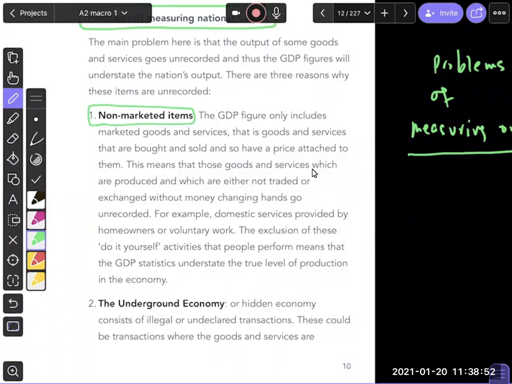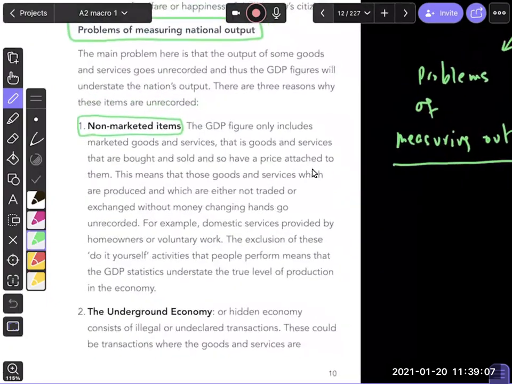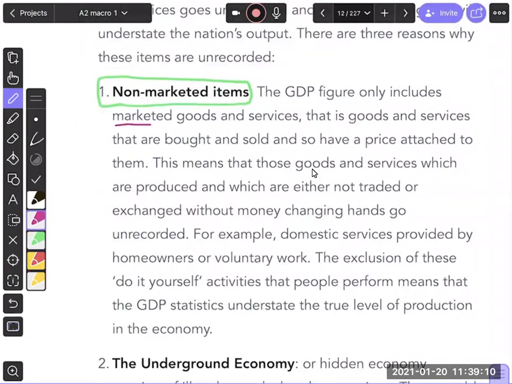Your mom is probably cooking food, and in the COVID times, there were not many people coming into the house, so everyone was doing do-it-yourself activities. All of this means these are what we call non-marketed items, which are not bought and sold in the market. GDP figures only include marketed goods and services, which are bought and sold in the market and so have a price attached, which means they will be reported and will be part of GDP. Anything where no money is exchanged will not be reported. Examples are domestic services by people, voluntary work, or any fixing by an individual, like do-it-yourself activity.